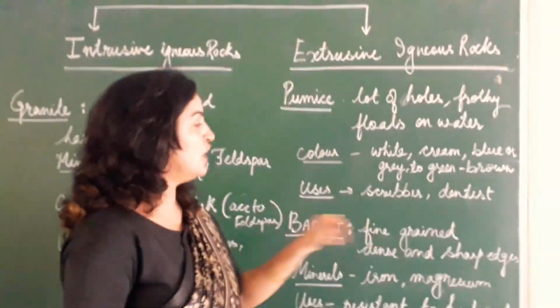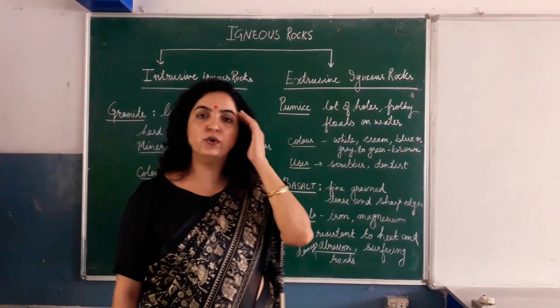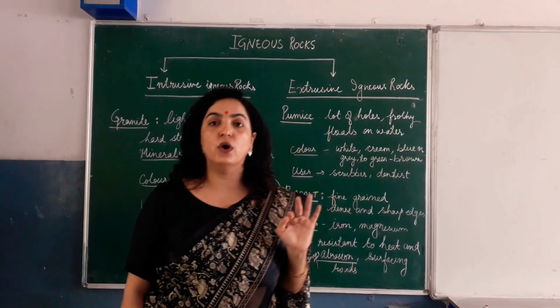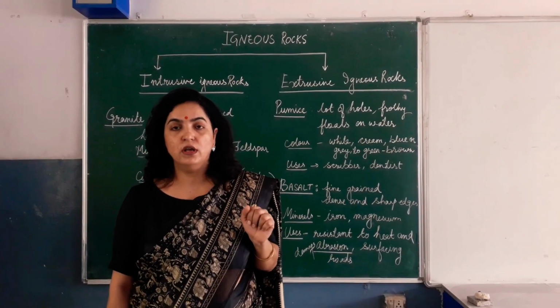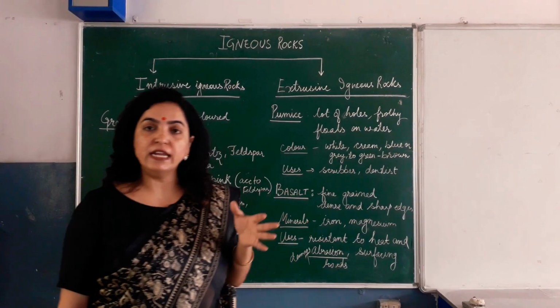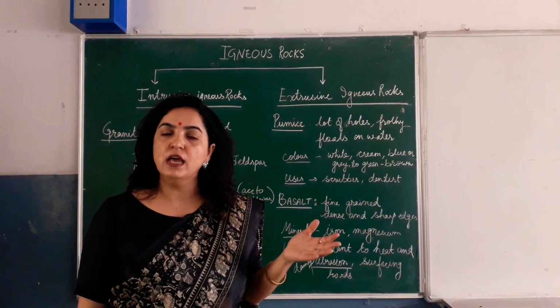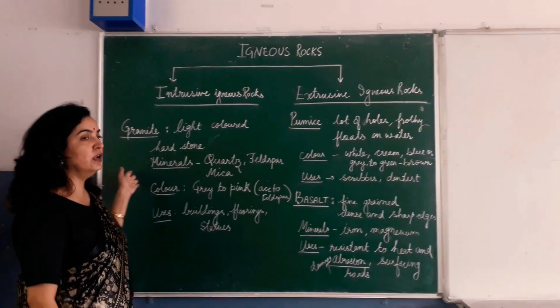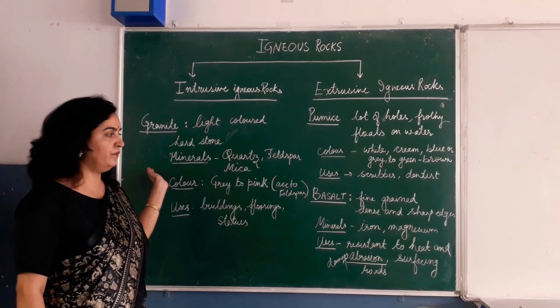See, it is fine grained, dense and has sharp edges. Why fine grained, I told you. Fine grained because it is quickly cooled and comes in contact with the atmosphere. So fine grains depend on quick cooling and coarse grains depend on cooling that takes time.